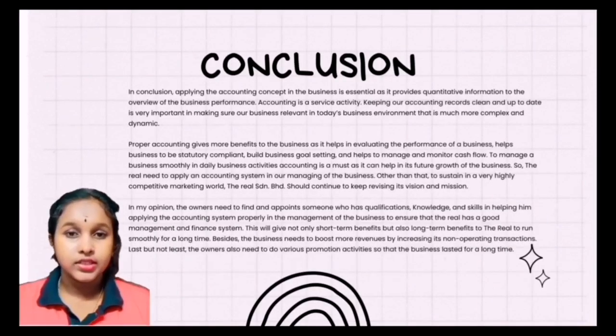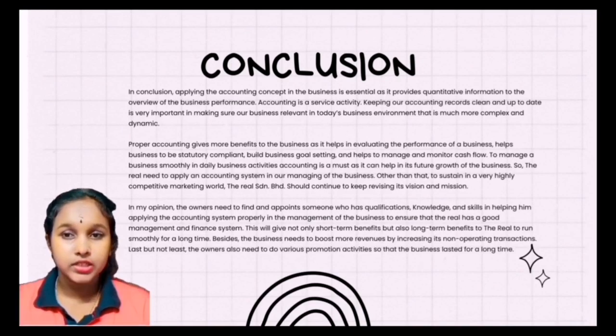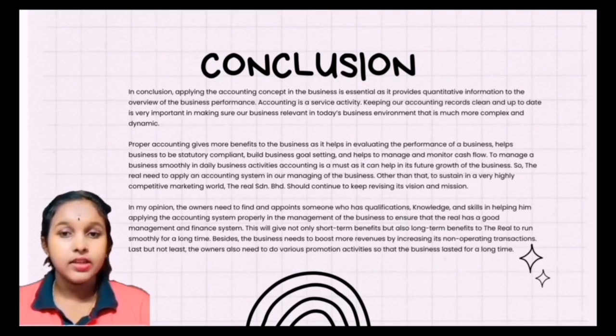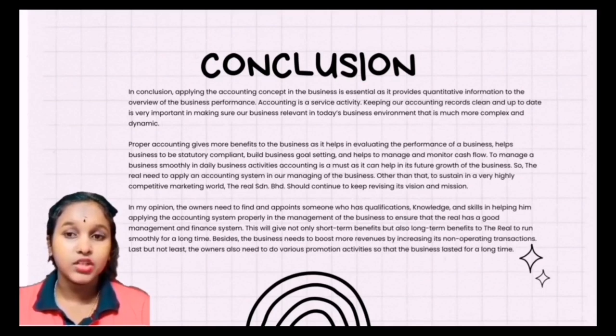In conclusion, applying the accounting concept in the business is essential as it provides quantitative information for an overview of the business performance. Accounting is a service activity. Keeping our activity records clean and updated is very important in making sure our business remains relevant in today's business environment that is much more complex and dynamic. Proper accounting gives more benefits to the business and helps in elevating the performance of a business.